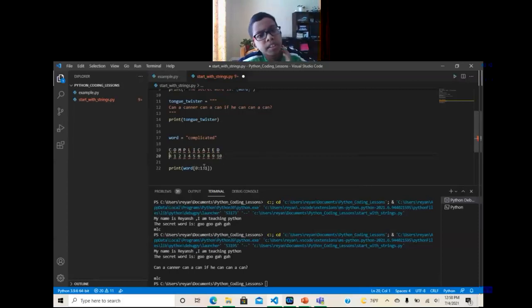You might be wondering why, because here's how it works. The first number is start, the second one is stop, and the third one is step. So we start at 0, which is C, right? C is 0. Then 1 is O. The stop is this O, but it doesn't actually take it, it doesn't print it.